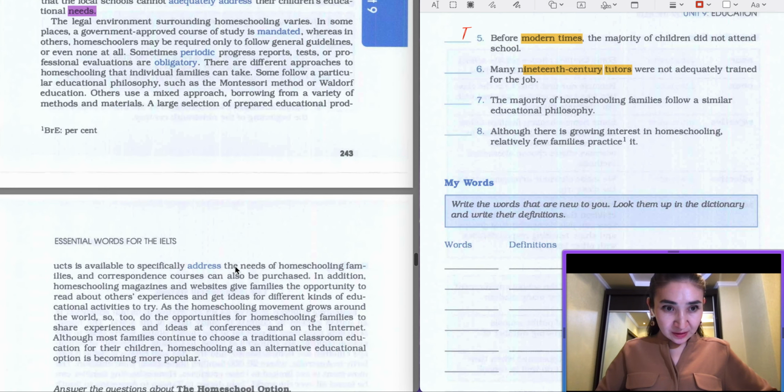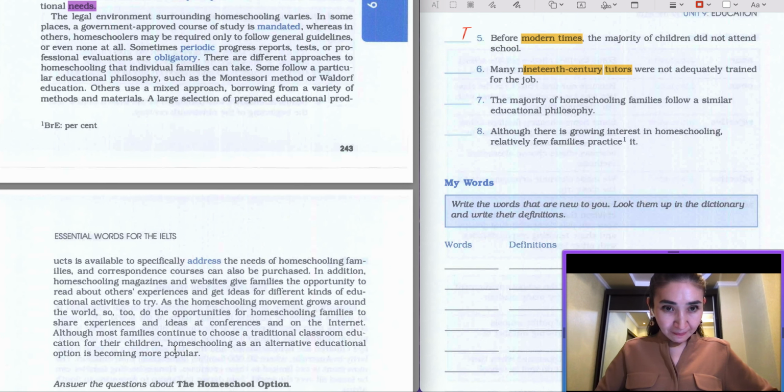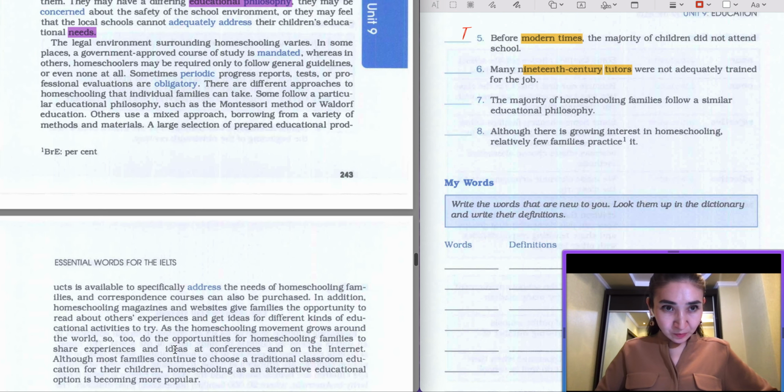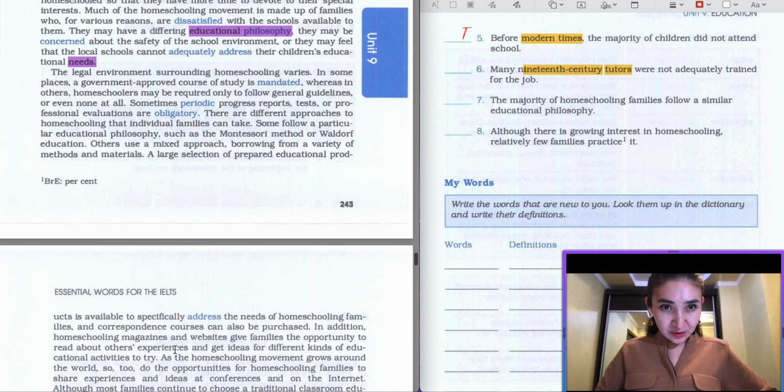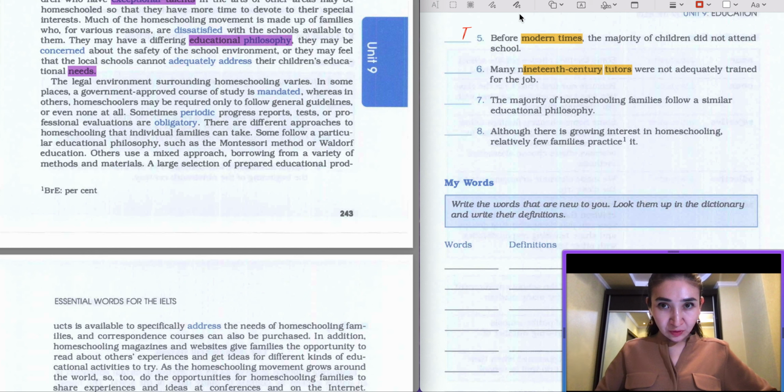So as you can see, we do not have any information about tutors here. So we assume that the answer to this question is going to be not given. If you are not sure, you can come back to this question, but for our text there is no information about tutors. So we're going to define it as not given.